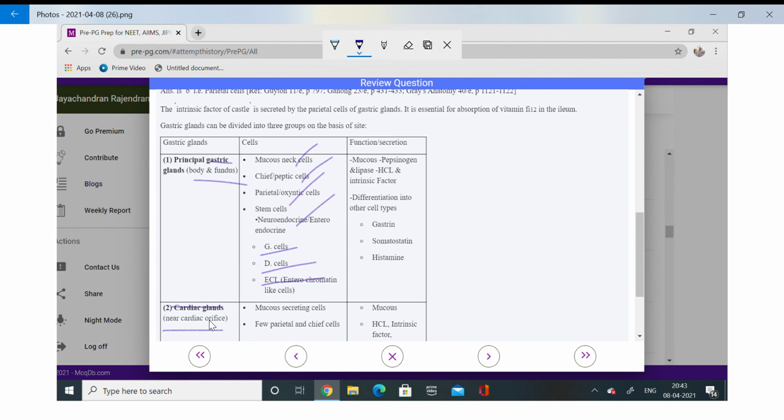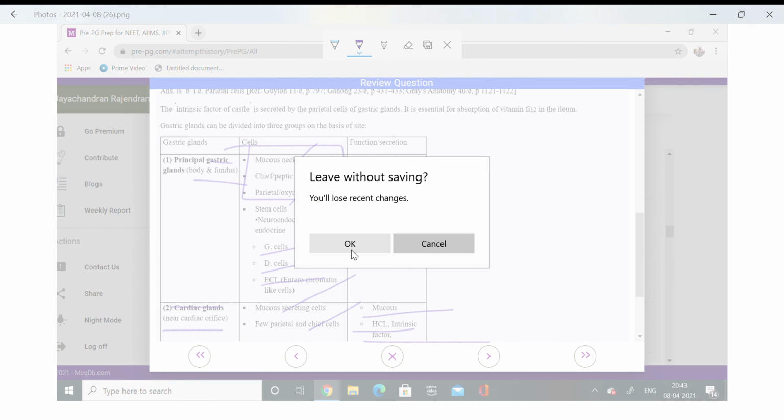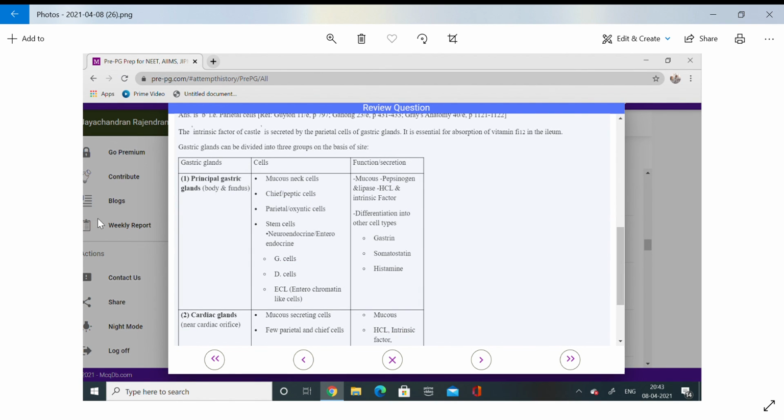In cardiac glands, one is mucus secreting cells, another is parietal and chief cells. These three alone come under the cardiac part, but not the enteroendocrine cells. That won't come under the cardiac part.